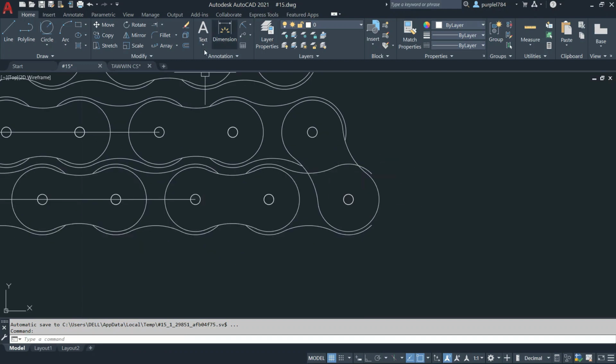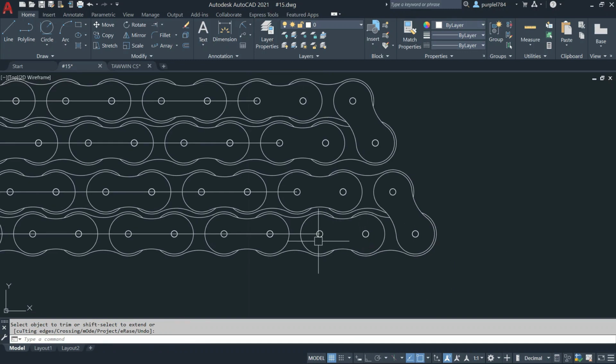Then here also I need to explode. Go to explode. Select the object. Press enter. I need to explode one more time. Shortcut is enter. Select the object, press enter. Then delete the unnecessary thing. Here I need to change. Select object. Here extend. So press shift button and select the object. Press enter. Then delete the unnecessary line.